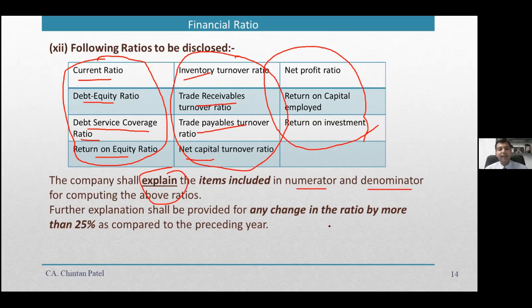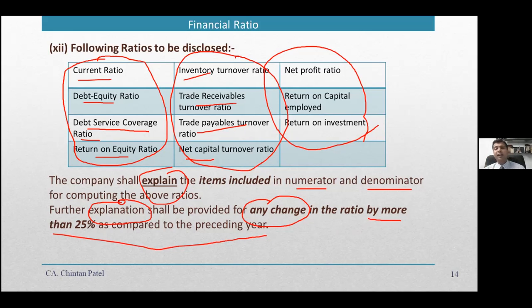And then it also says that if there is any change in a ratio by more than 25% as compared to the preceding year, you need to provide an explanation and reason for such change. What we call analytical analysis or analytical review. So analytical review, which primarily includes ratio analysis, will definitely be part of your financial statements.